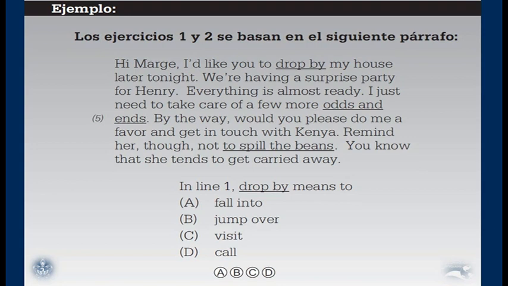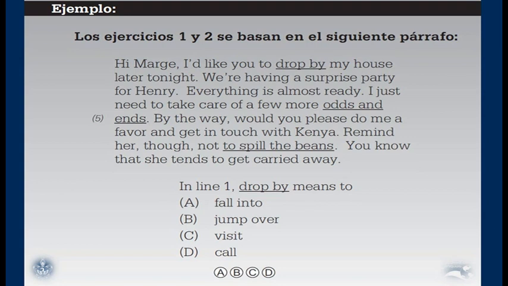Hi March, I'd like you to drop by my house later tonight. We're having a surprise party for Henry. Everything is almost ready. I just need to take care of a few more odds and ends. By the way, would you please do me a favor and get in touch with Kenya? Remind her though not to spill the beans. You know that she tends to get carried away.